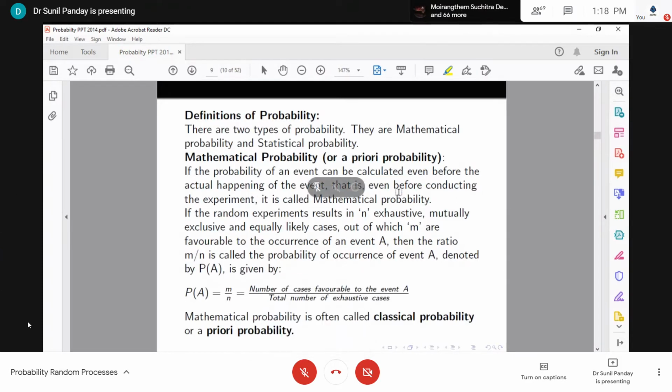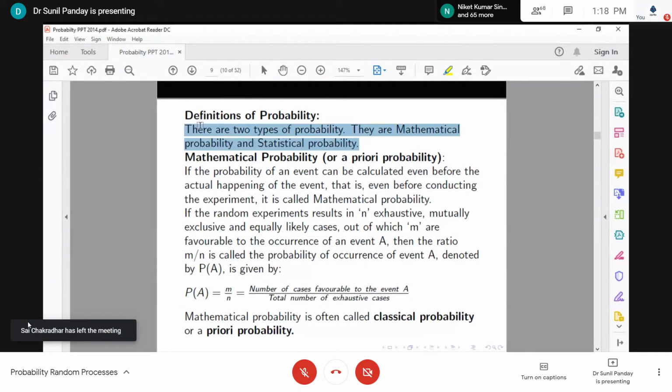Then we come to the definition of probability. There are two types of probability: mathematical and statistical. What you learned till now, mathematical and statistical, but both of them are not used in this modern era. In this modern era, we have another definition of probability.